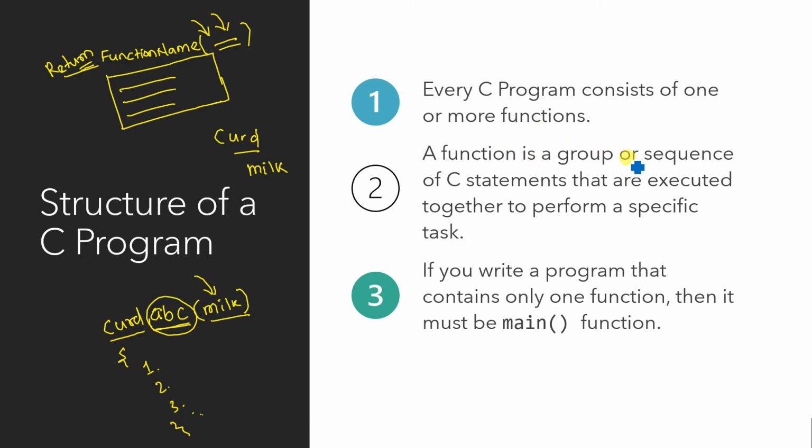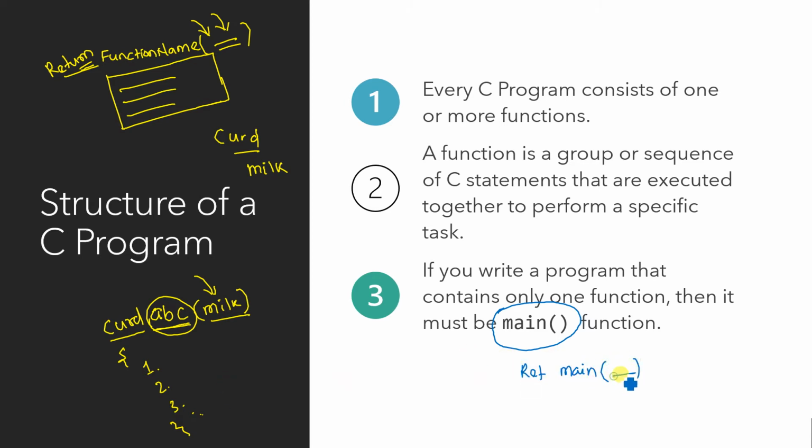One function must be there, and that function is called the main function. That means if your program does not contain multiple functions, it must contain at least one function, which is called the main function. Main is actually a user defined function. We will write the code, meaning lines of statements, inside the main function itself. It is something like I have shown you here. There will be a return type and there will be the main function, meaning what the function is returning, the main function.